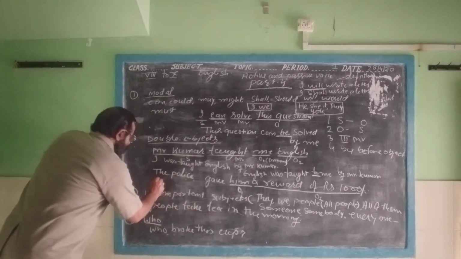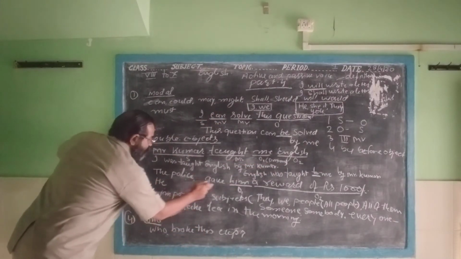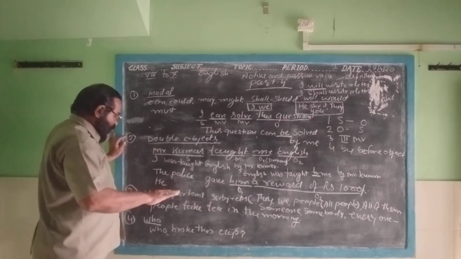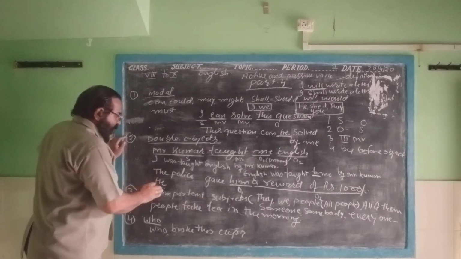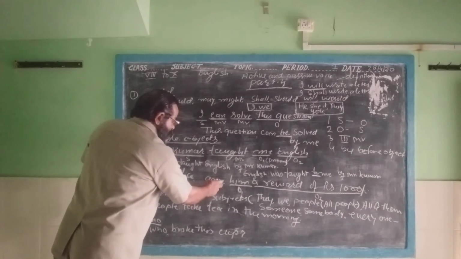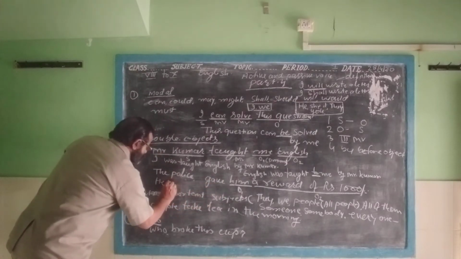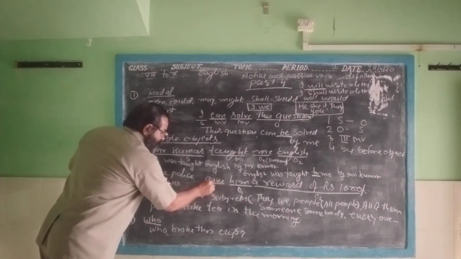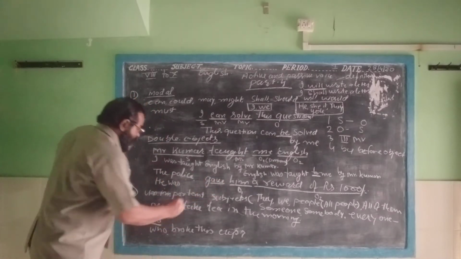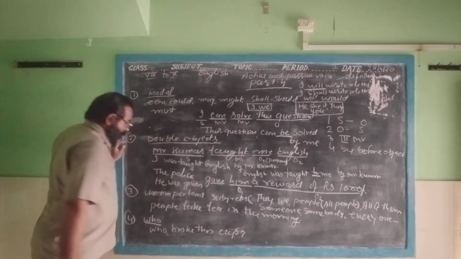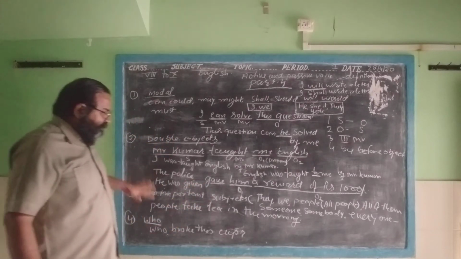This object is him, and you make it a subject. He was, because it's the second form, it will be changed, we will have to take was and were. He was, third form of gave, given. He was given.